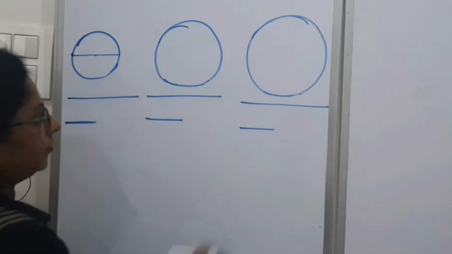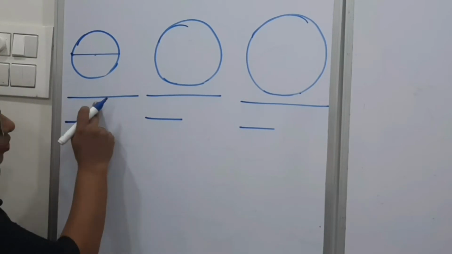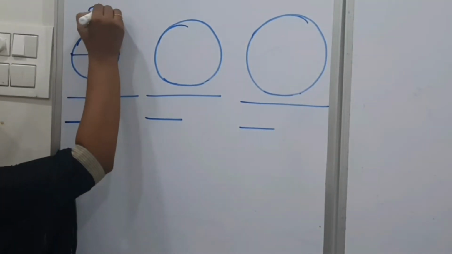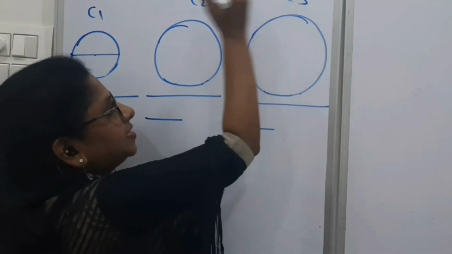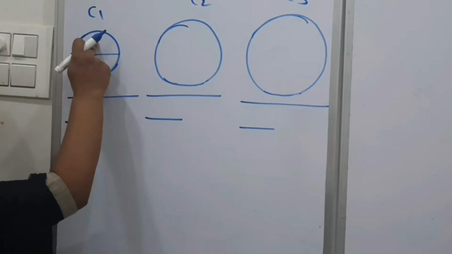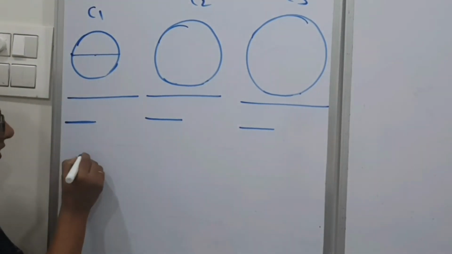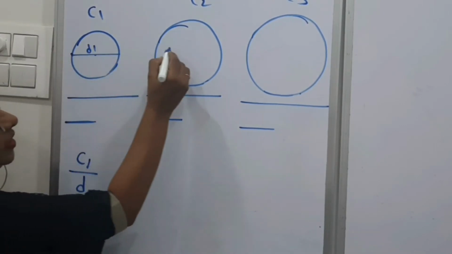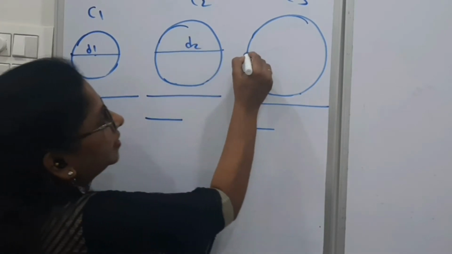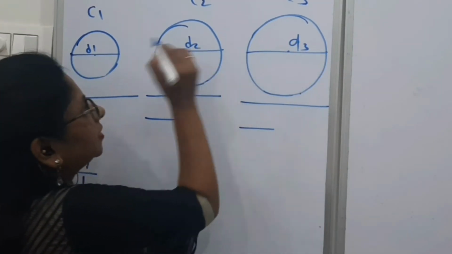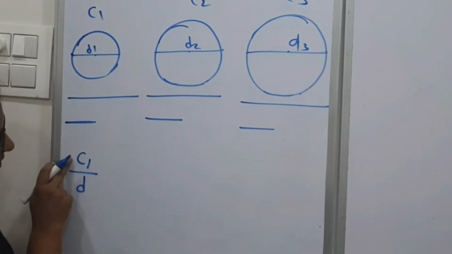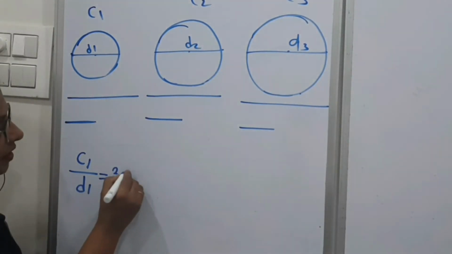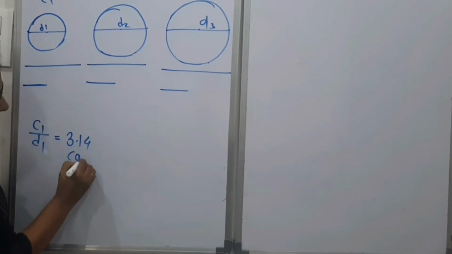So if we find the ratio of this circumference and this diameter, if I consider the circumferences as C1, C2 and C3, and the diameters as D1, D2 and D3, then the ratio of circumference to diameter for the first circle will be approximately equal to 3.14.